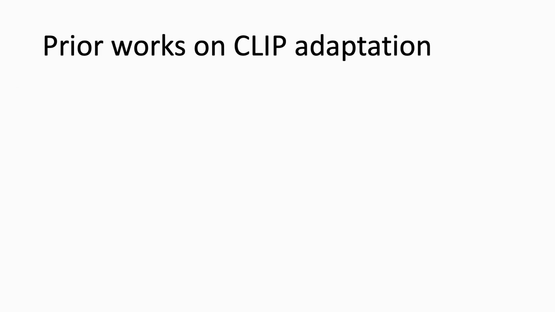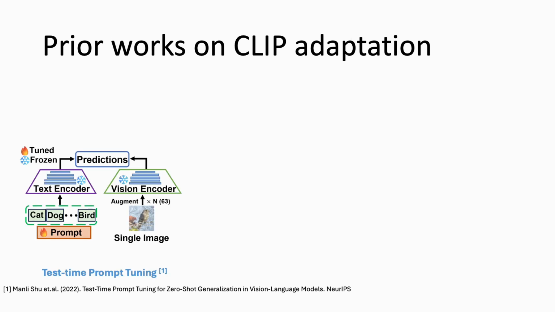While there have been prior works, or very few works, on using CLIP for online TTA, they come with certain limitations. For example, this work, test time prompt tuning, tunes the text prompts on the text encoder alone and generates multiple random augmented views for each test image. The text prompts, which are initialized to pre-trained values, are optimized by minimizing the marginal entropy of the confident model predictions. However, if you observe, such a method is expensive and slow due to performing multiple forward passes through the vision encoder of CLIP for each image. Also, it relies on handcrafted prompts for initialization, which pretty much makes it impractical at test time.